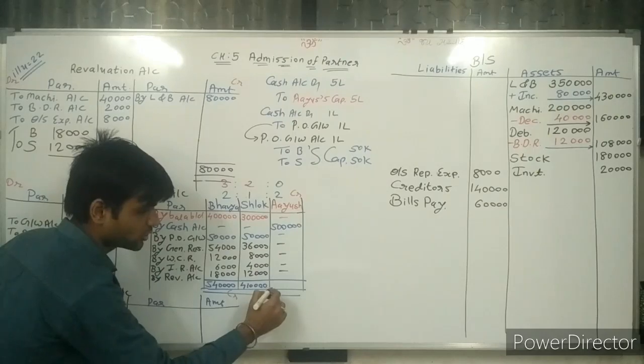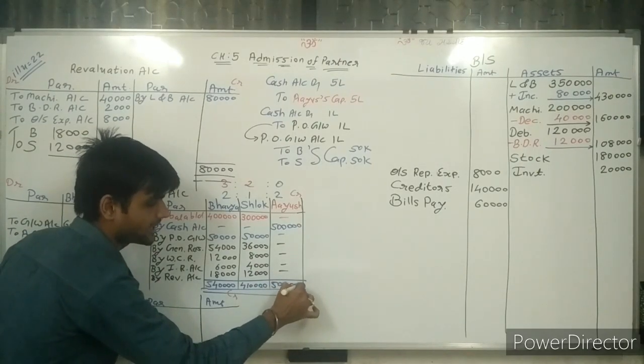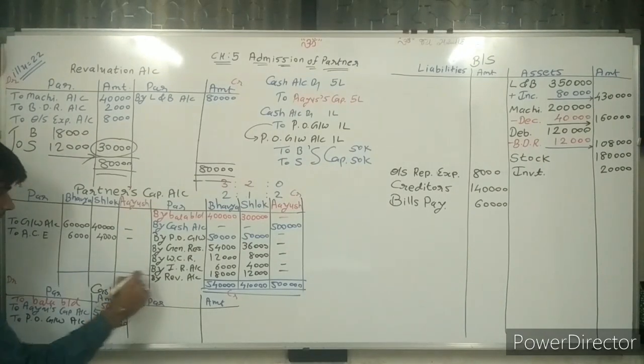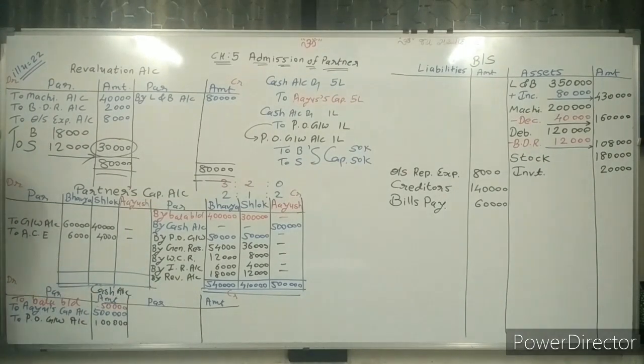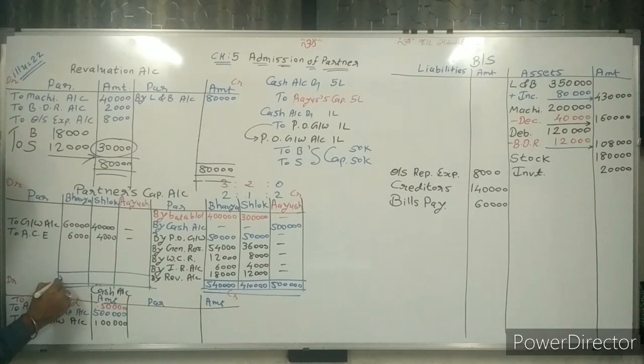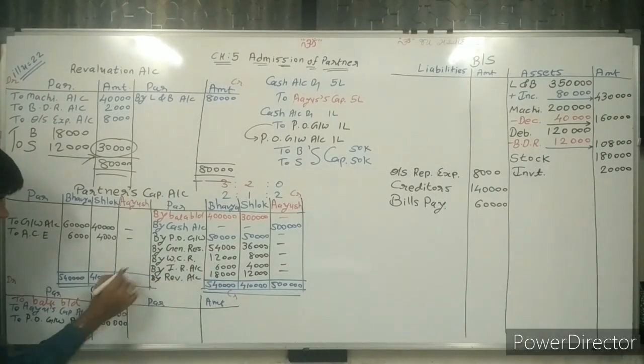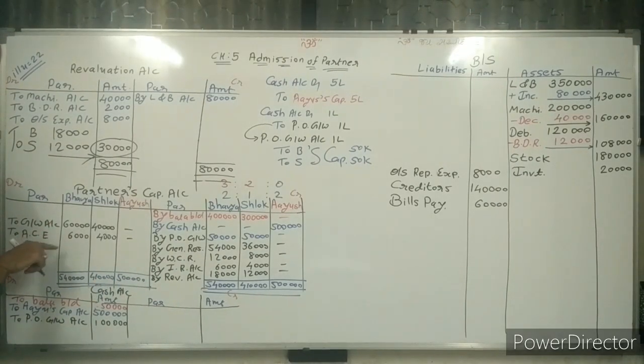We don't need to make a total of the third because only one value is there, that is 5 lakh. Write down these same values here: 5 lakh 40,000, 4 lakh 10,000, and 5 lakh rupees. Now, sir, deduct this.